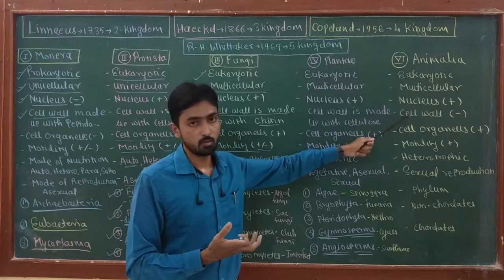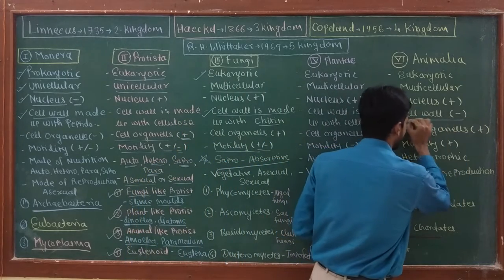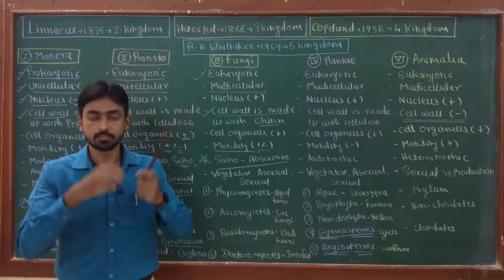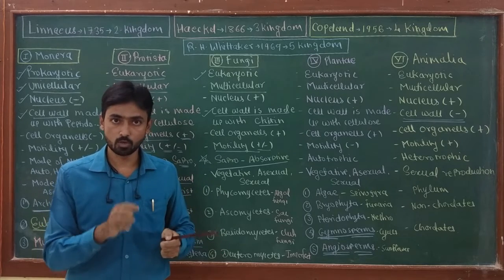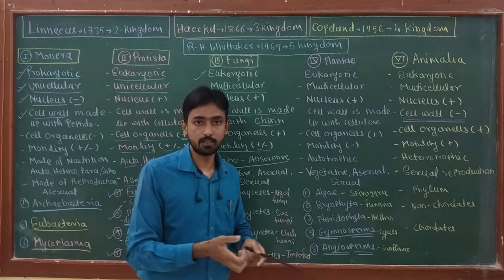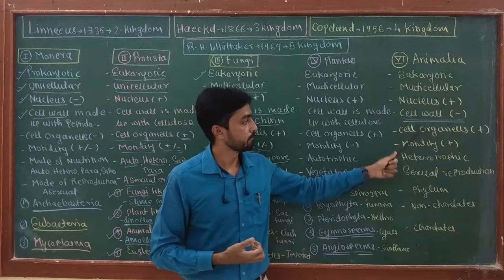In animals, cell wall is absent. This is the most important characteristic feature of animals. We animals do not have a cell wall around our cells, but a cell membrane is present. Do not confuse both terms. The cell membrane is a selectively permeable barrier, but the cell wall is absent.